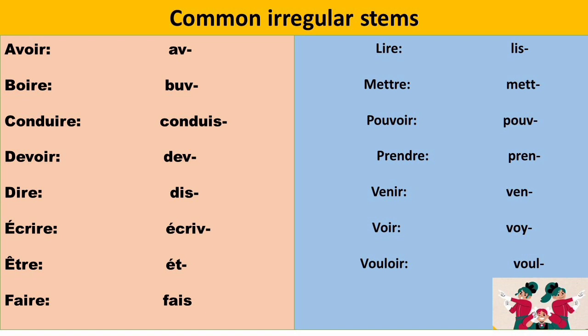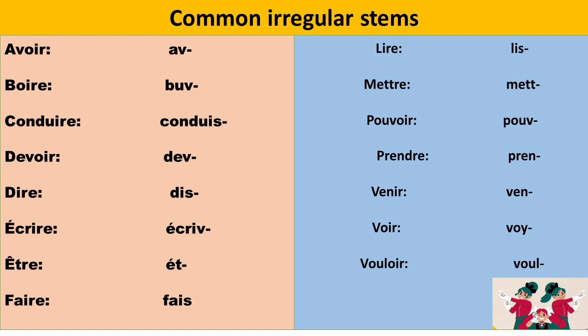Next is dire, which means to say or to tell. And the stem of this verb is DIS. Next, écrire, which means to write. And the stem of this verb is E with accent aigu, CRIV. Next, être, which means to be. And the stem of this verb is E with accent aigu, T. Next, faire, which means to do or to make. And the stem of this verb is FAIS.